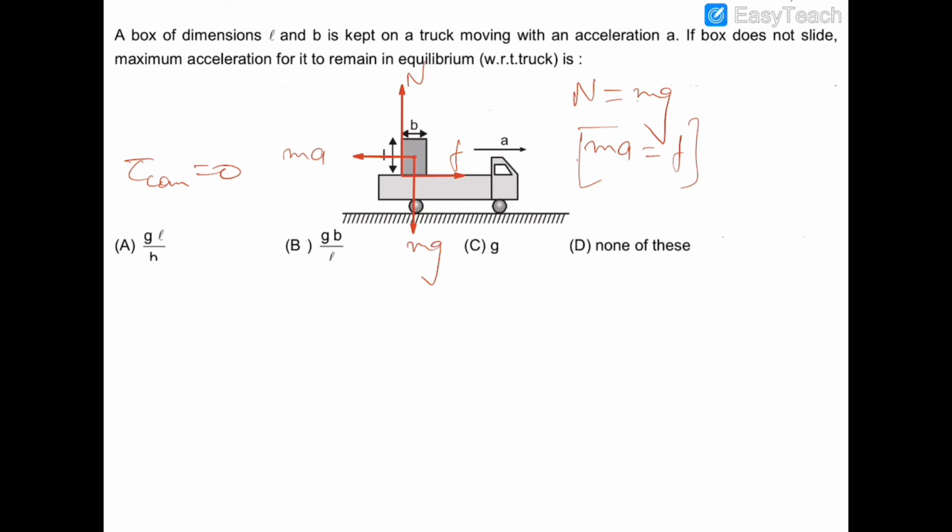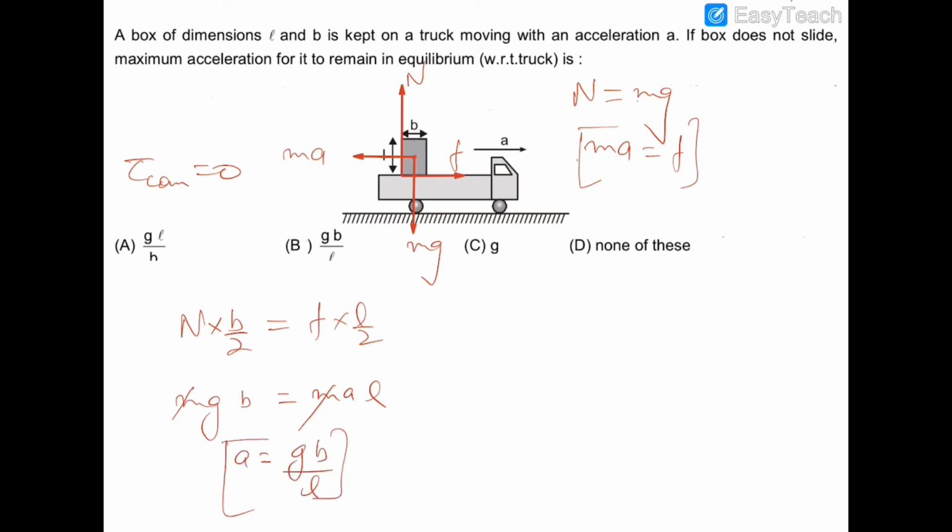So the torque of normal reaction is N into b by 2, and that should be equal to the torque of friction, which is f into l by 2. So normal reaction is equal to mg and friction is equal to ma. So this m is cancelled and a will be equal to gb by l. So the correct answer will be option number B.